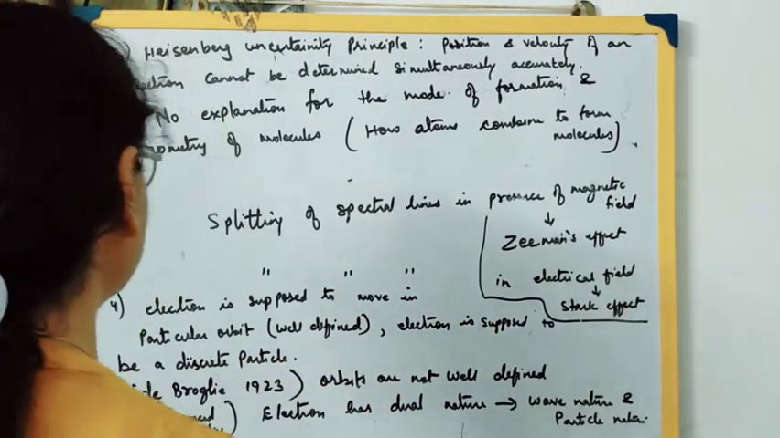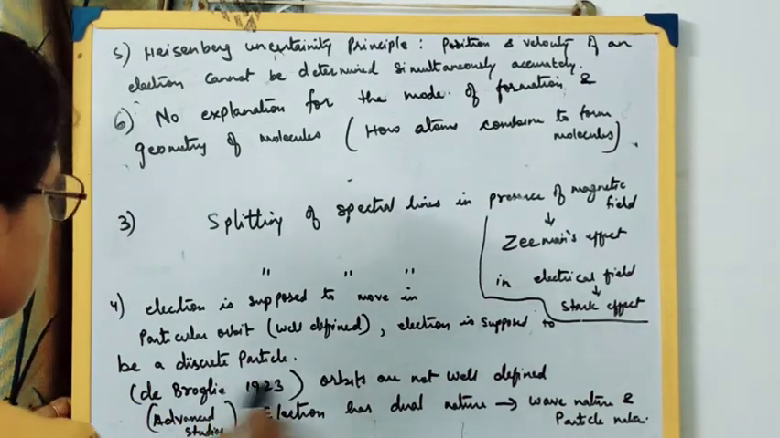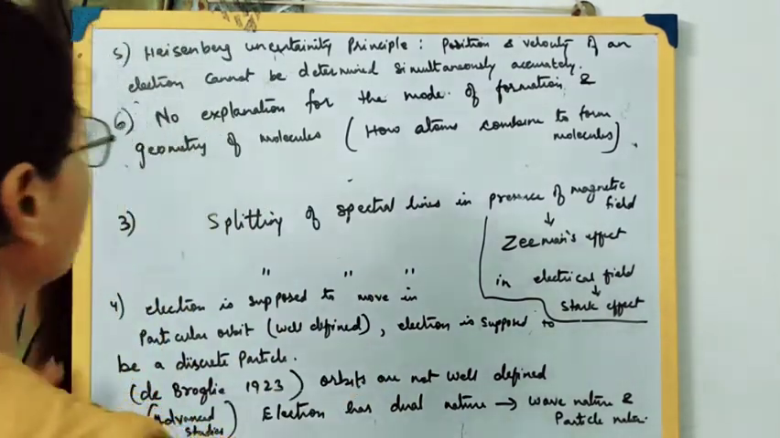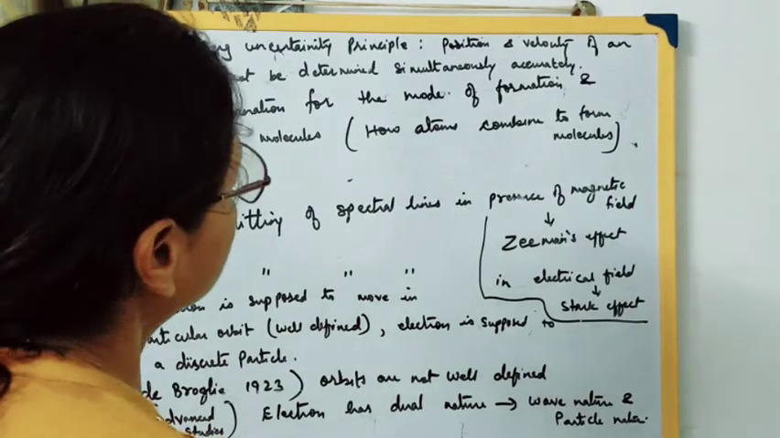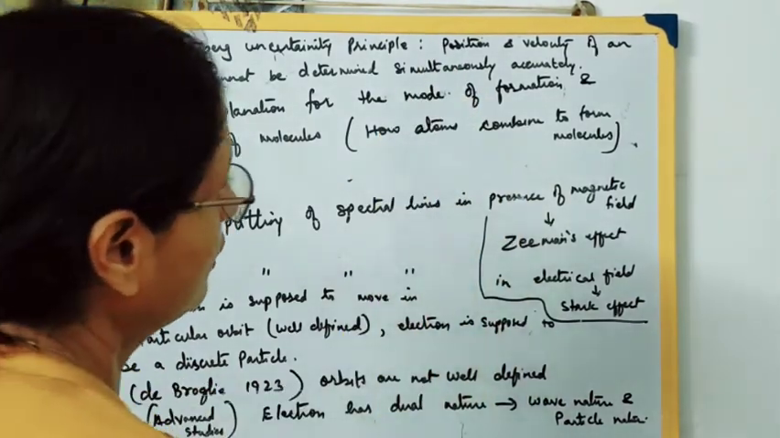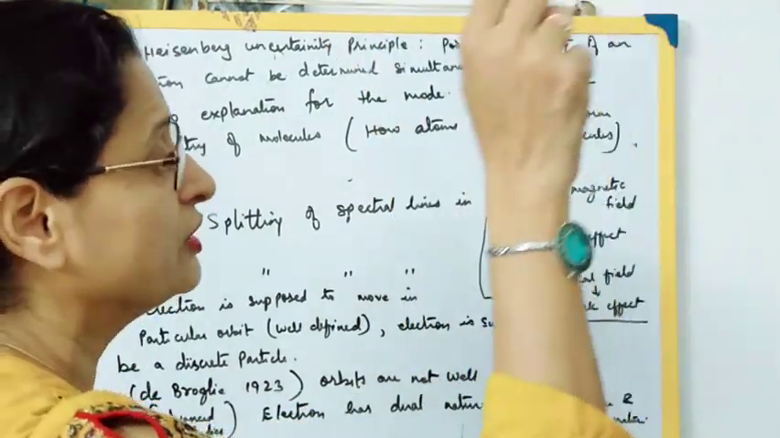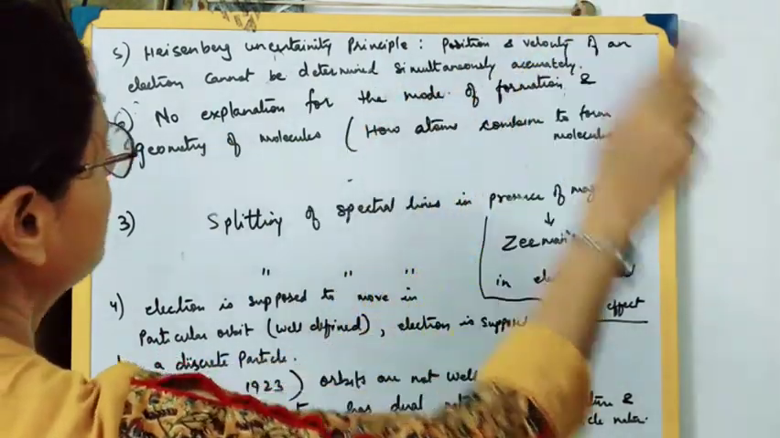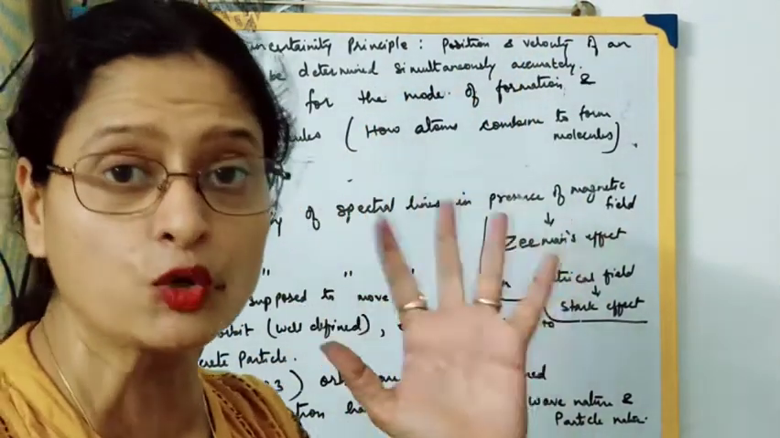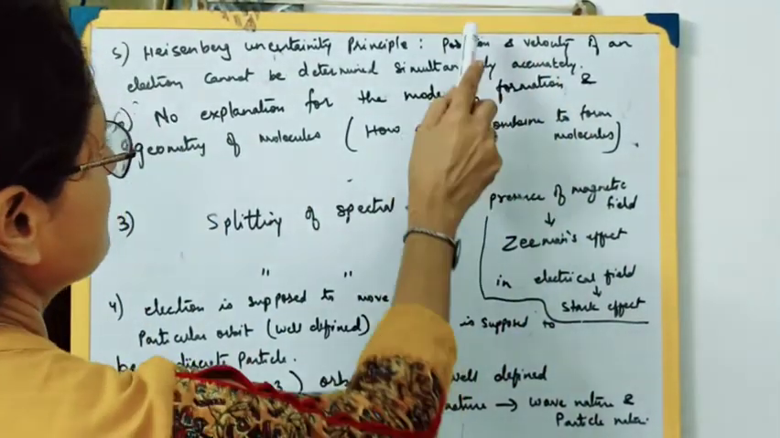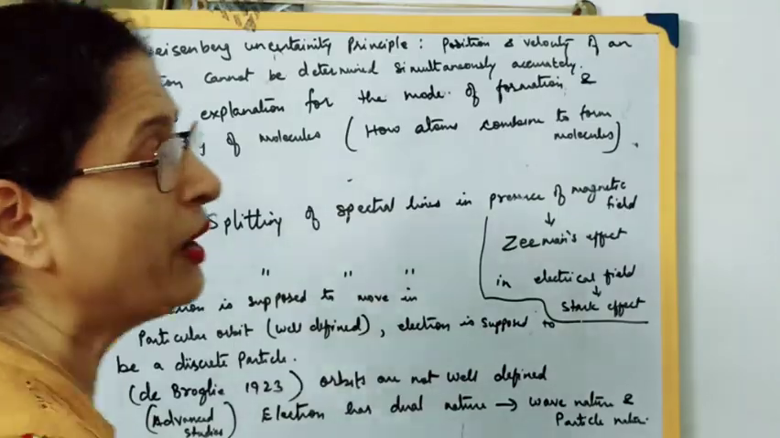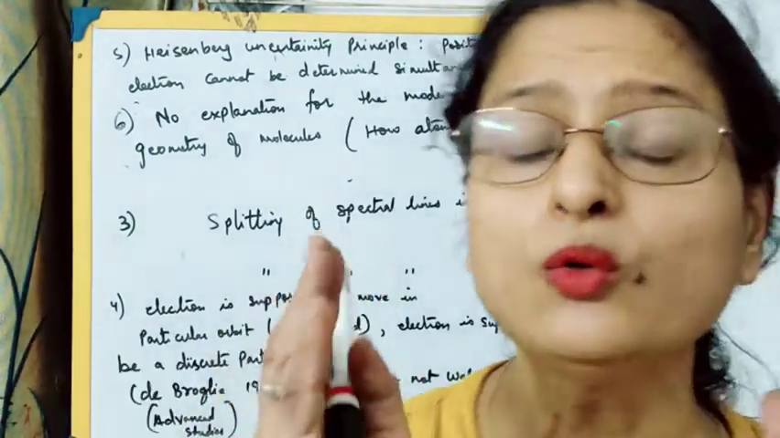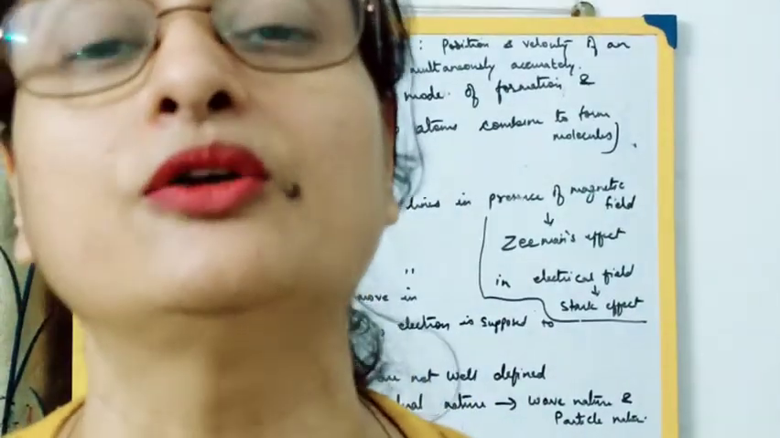At the same time, according to Bohr's model, orbits are well defined. De Broglie says the opposite. That is, in 1923, de Broglie said that orbits are not well defined. The Heisenberg uncertainty principle was also in contradiction with Bohr's model. Bohr's model says the exact position of the electron, whereas the Heisenberg uncertainty principle says that the position and velocity of an electron cannot be determined simultaneously accurately. You cannot determine both position as well as velocity accurately and simultaneously. Bohr's model also does not provide any explanation of how atoms combine to form molecules, what the geometry of the molecules is, and how the formation takes place. So no explanation has been provided by Bohr's model.